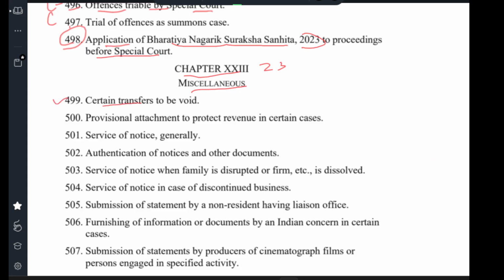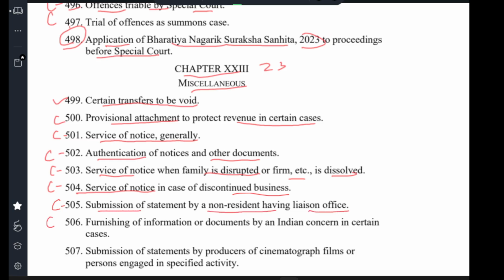Clause 499 certain transfers to be void. Clause 500 provisional attachment to protect revenue in certain cases. Clause 501 service of notice generally. Clause 502 authentication of notice and other documents. Clause 503 service of notice when family is disputed or firm is dissolved. Clause 504 service of notice in case of discontinued business. Clause 505 submission of statement by non-resident having liaison office. Clause 506 furnishing of information or document by Indian concern in certain cases. Clause 507 submission of statement by producers of cinematograph films and persons engaged in specified activities.